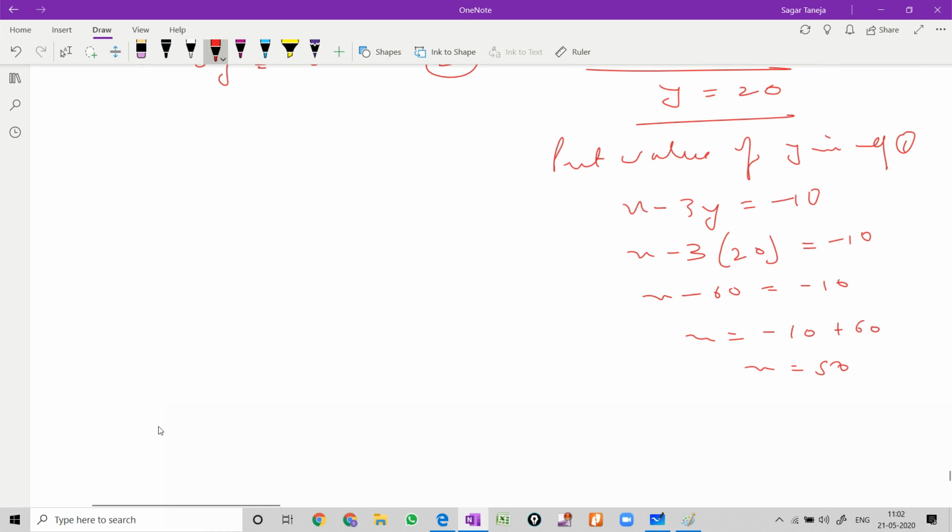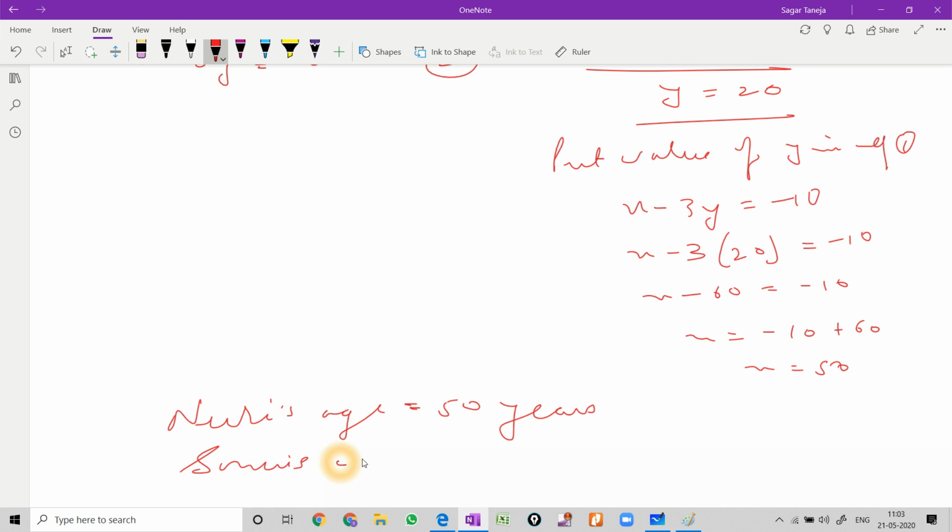So we can write at the end, Nuri's age is 50 years and Sonu's age is 20 years. So this is the answer of this. So this is done. So the answer is 20 and 50 years. So it is all correct.